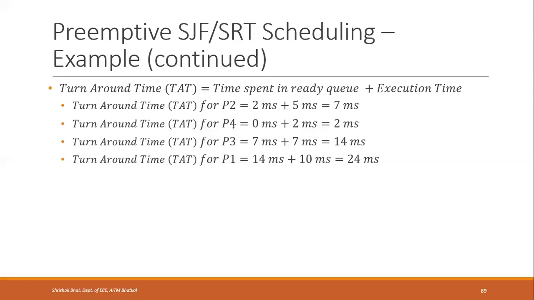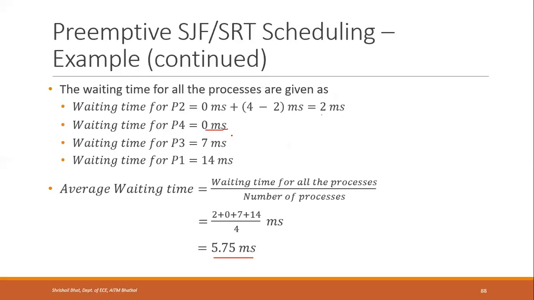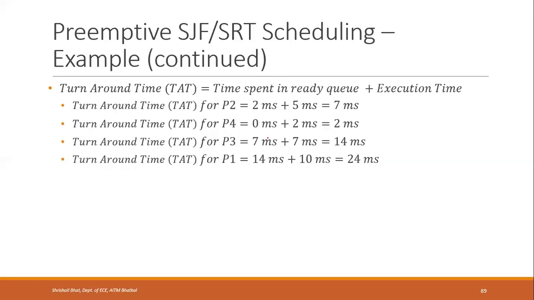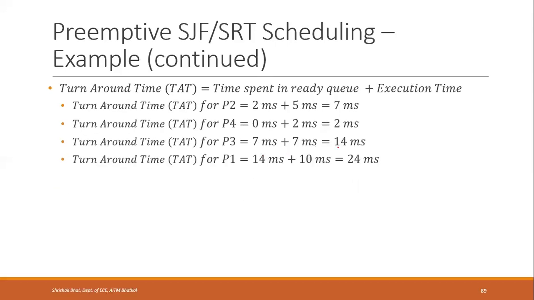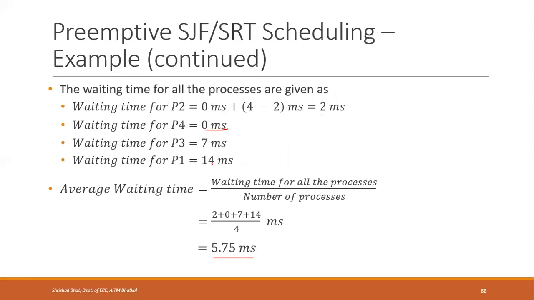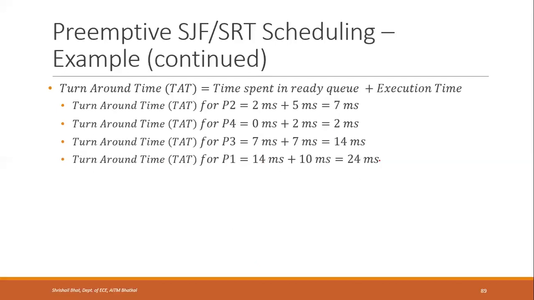For P4, the waiting time was 0 milliseconds and its execution time was 2 milliseconds. So the sum is 2 milliseconds. For P3, the waiting time is 7 milliseconds. Its execution time is 7 milliseconds. The sum is 14 milliseconds. For P1, the waiting time was 14 milliseconds and the execution time, as given in the statement, was 10 milliseconds. So if you add them, it is 24 milliseconds.